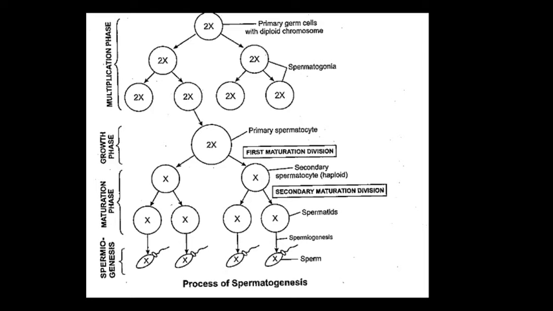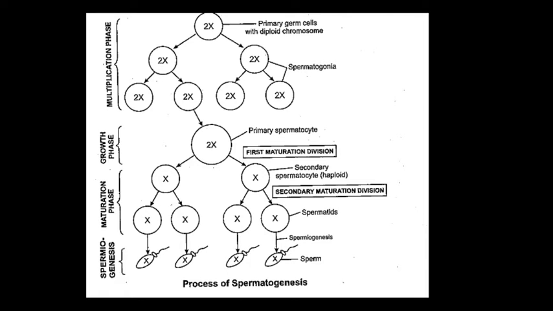We also described Sertoli cells in the structure of the testis, where they give nutrition to sperm. So after spermiogenesis, sperm are embedded in the Sertoli cells and are finally released from the seminiferous tubule by the process called spermiation.